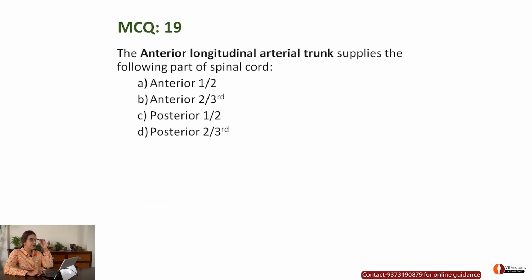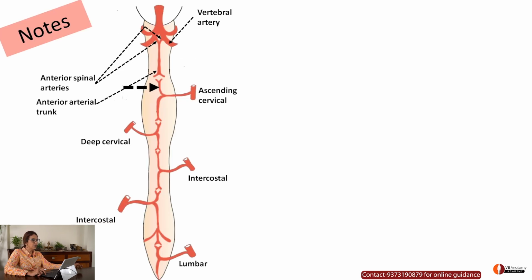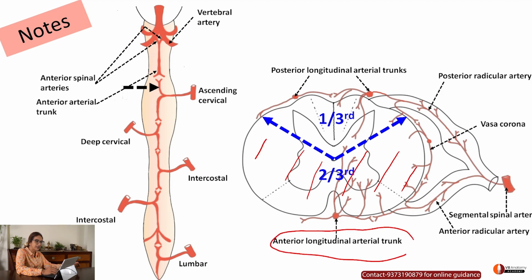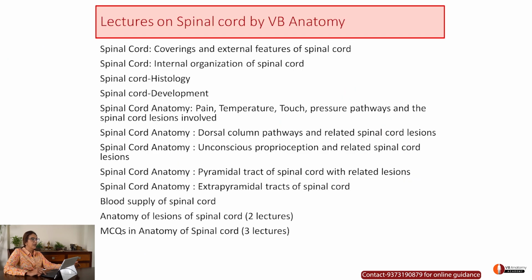The anterior longitudinal trunk supplies which part of the spinal cord? It supplies the anterior 2/3. Here you are seeing the anterior arterial trunk, and here you are seeing how the anterior 2/3 part of the spinal cord is supplied by the anterior longitudinal arterial trunk. So students, this is how these MCQs will help you to fine-tune your MCQ solving ability.